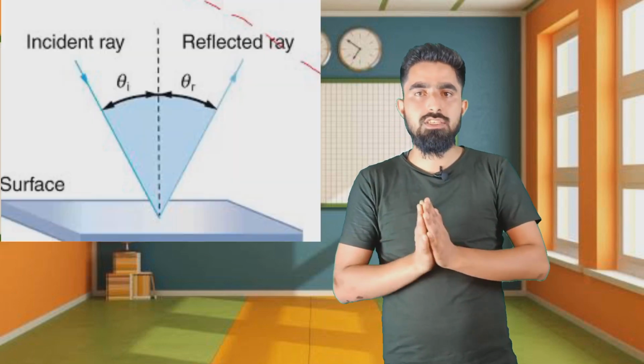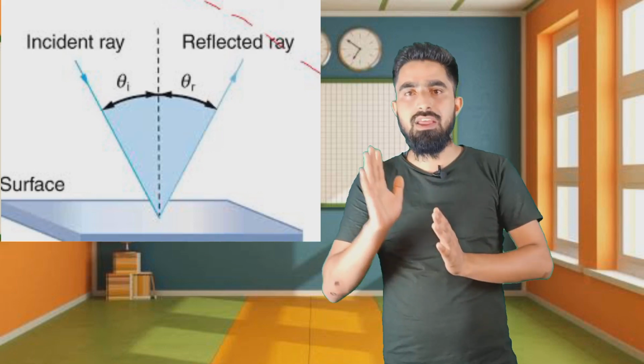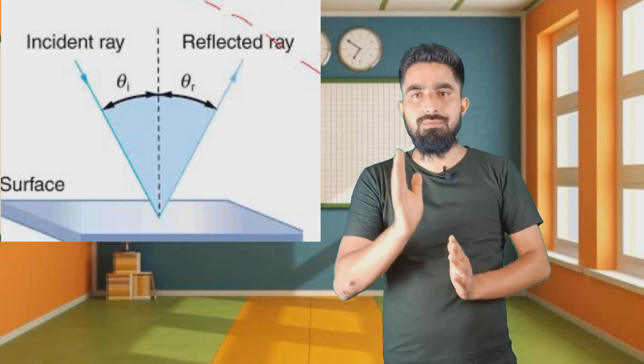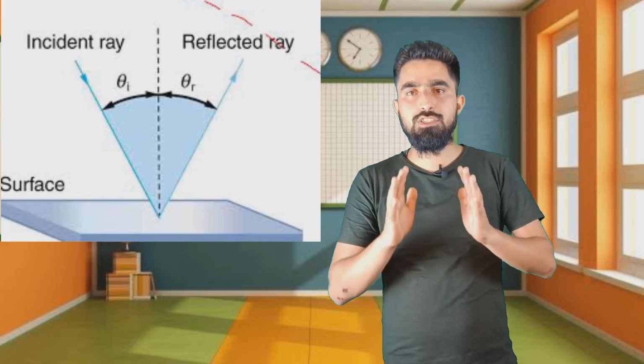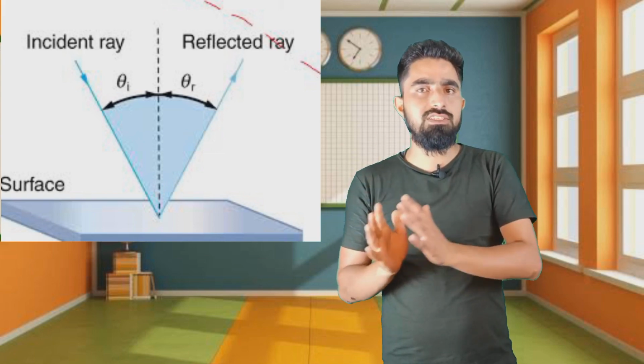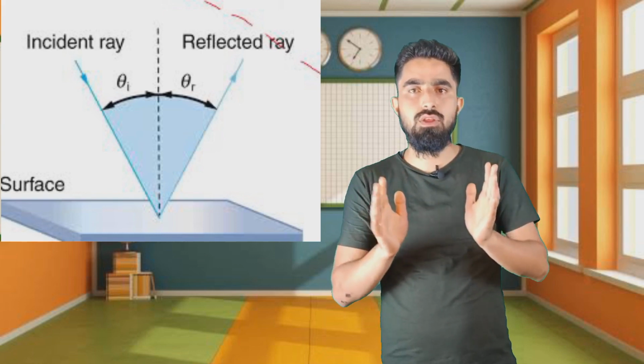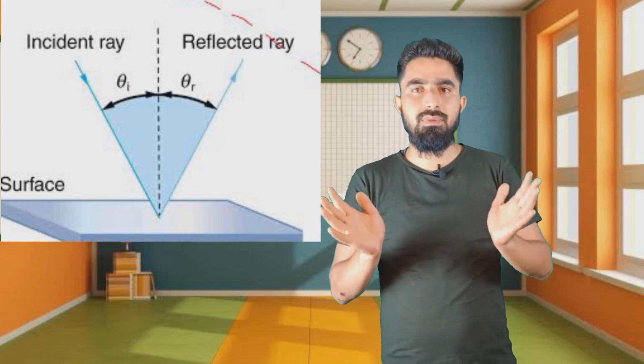So in order to understand reflection of light, we need to consider two rays. A ray which is incident on the object from the source is called an incident ray, and the ray which is reflected by the object is called the reflected ray. The first law of reflection states that the angle of incidence is always equal to the angle of reflection. Whether the surfaces are smooth or rough doesn't matter.